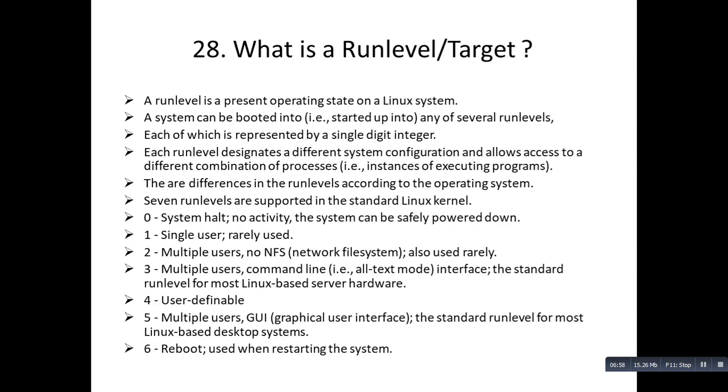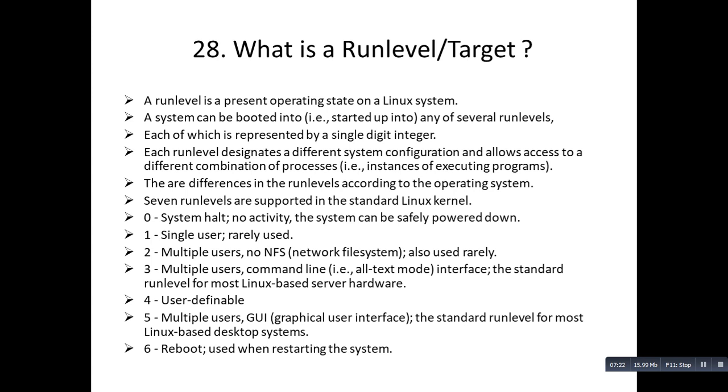Coming to the next question: what is a run level and what is a target? A run level, as it is referred to in RHEL 6, is called a target in RHEL 7. A run level is nothing but the present operating state on a Linux system.